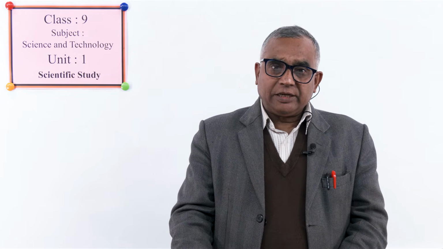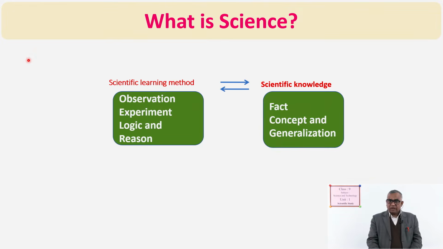And here is more elaboration: science is observation, experiment, logic and reason as method, which is called process, and then the knowledge obtained by it are fact, concept and generalization.